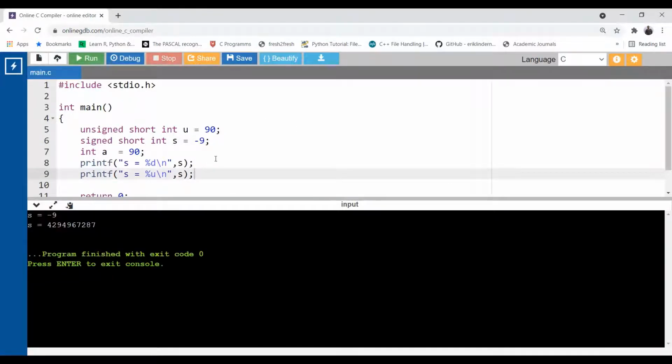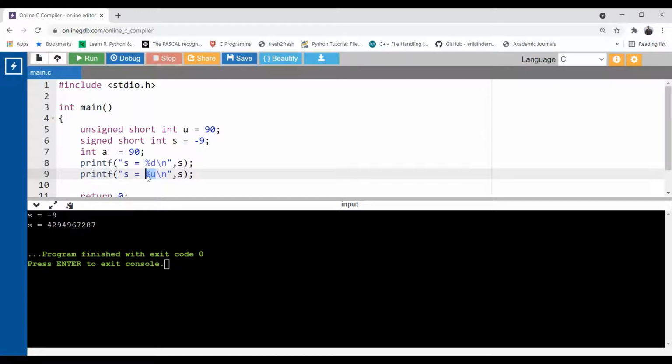Now see what happened. You want to print a negative number, but it's going to be converted to a positive number. Why? Because I have used %u. %u means unsigned numbers. Positive by default, all the numbers are positive. If I did not place a sign before the value, it is converted to the positive number.